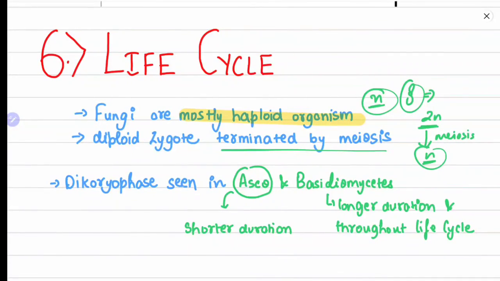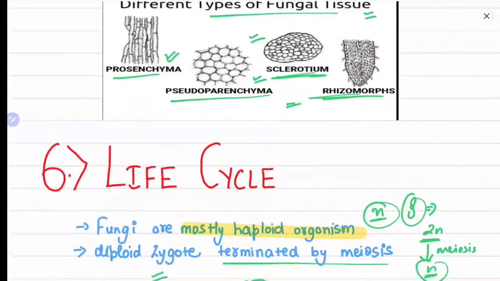Okay. Now the dikaryophase is seen. What is a dikaryophase? It's a restricted phase, a phase where two nuclei are present for some time. They do not fuse. They will just remain inside a cell for some time. It is called a dikaryophase, and it is found in ascomycetes and basidiomycetes. The only difference is that in ascomycetes it is for a short duration, after which they fuse, and in basidiomycetes it is for a longer duration and might exist throughout the life cycle.